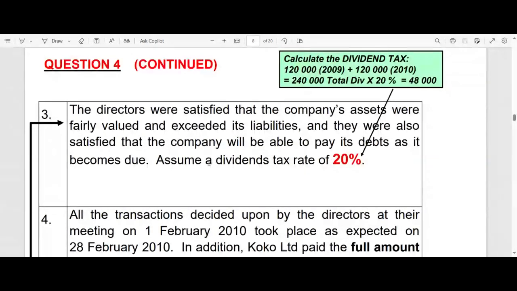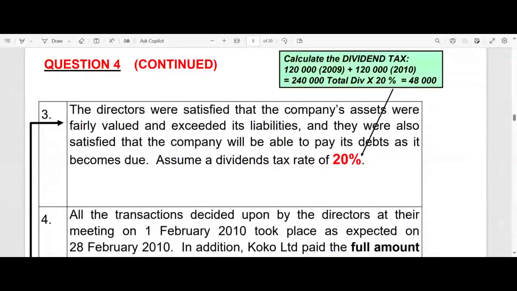I'm saying 80% of the dividends, right? Not 80% of your whole redemption, just the dividends. So 80% of the dividends will become a liability towards your shareholders, and 20% of the dividends that you've declared will become a liability towards the South African Revenue Service.